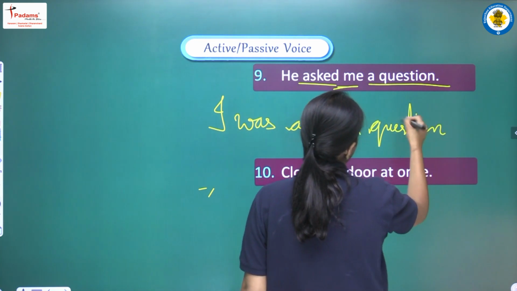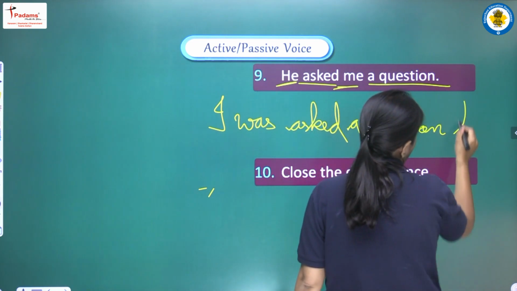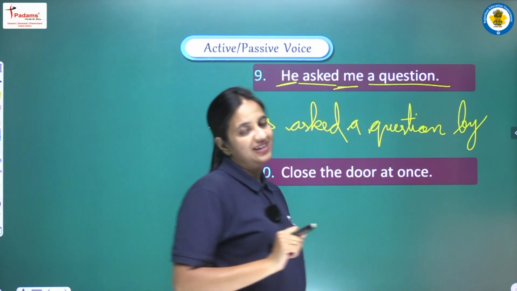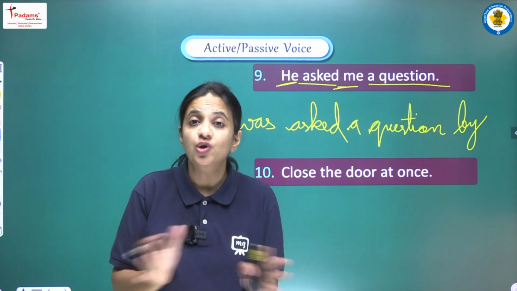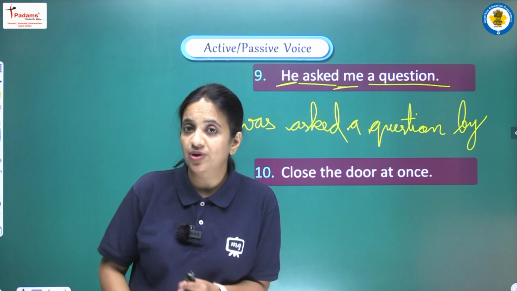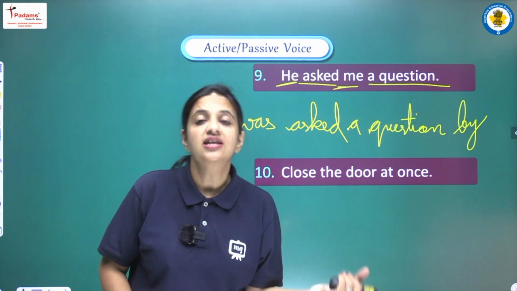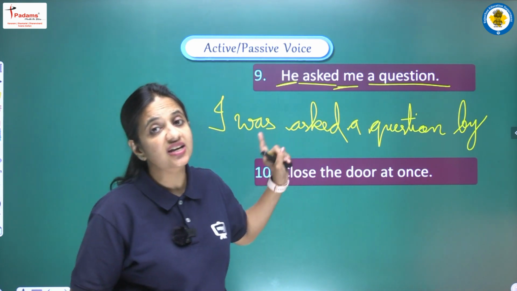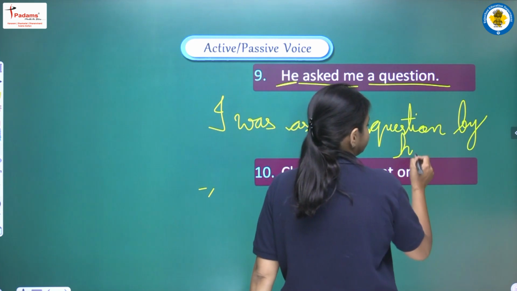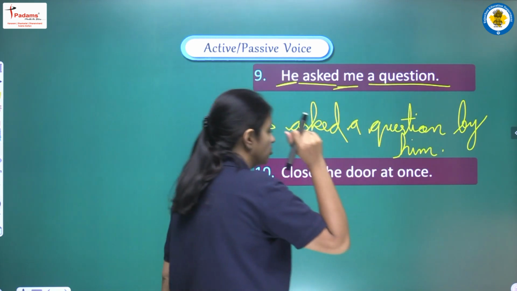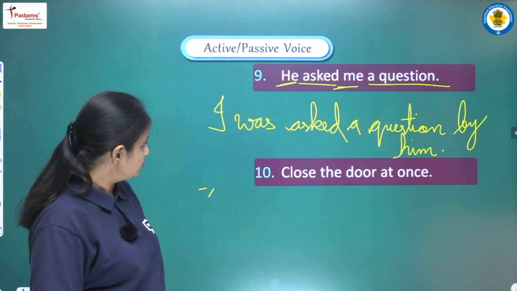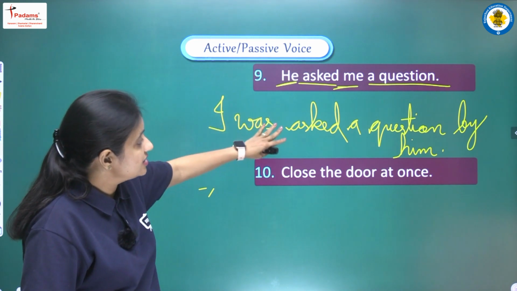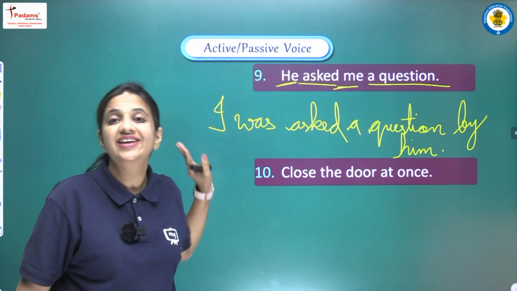And what is the subject here? He. So by he, what do we have to do? Will we write he as he? No, because again he, it is the pronoun. So we have to change the case from subjective case to objective case, and objective case of he, it will be him. And yes, one full stop. So complete sentence of passive voice will be I was asked a question by him.